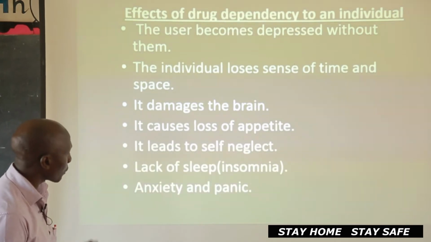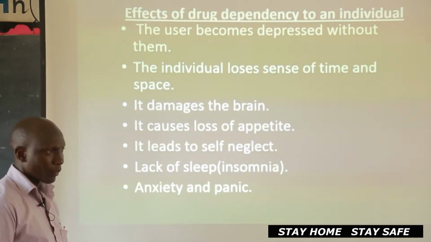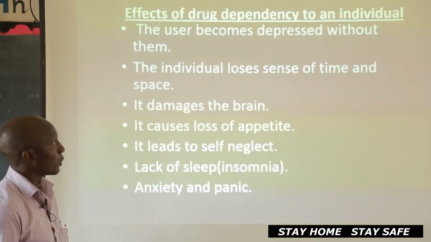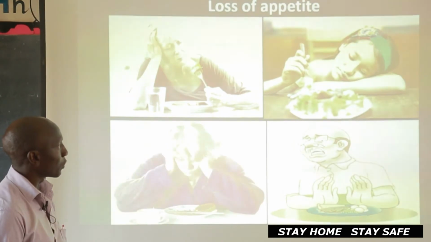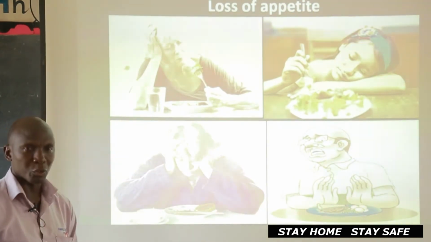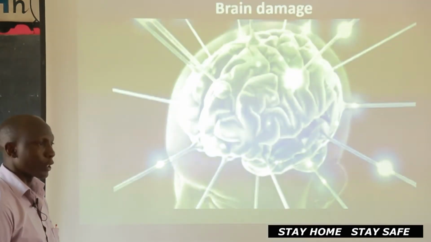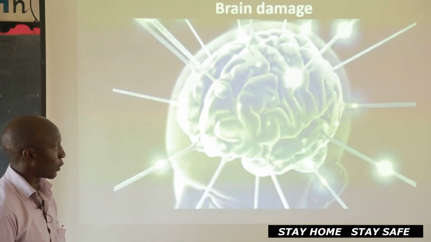Then, there's also something called anxiety and panic. So that's another effect to an individual. Then, you can have a look here. This one, they bring very good food and someone says, no, I don't like food, I prefer my drug. Then here, the brain is going to be affected if you start abusing the particular drug.